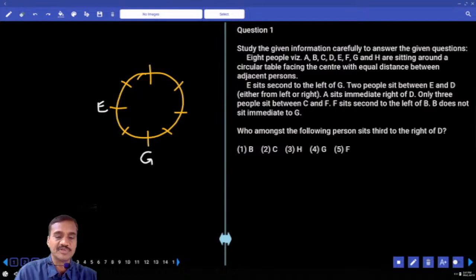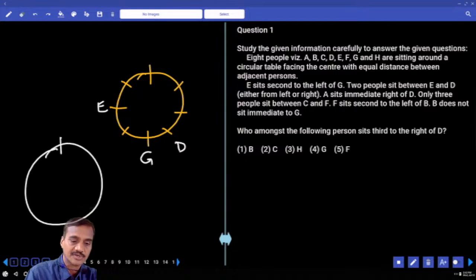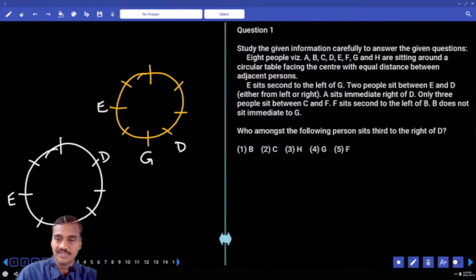And 2 people between E and D. Now 2 people between E and D, how many possibilities do you have? 2 possibilities. D can be either to the right hand side or to the left hand side. Now there is a second possibility as well. Here G is at this place, E is here. 2 people between E and D, D is here.